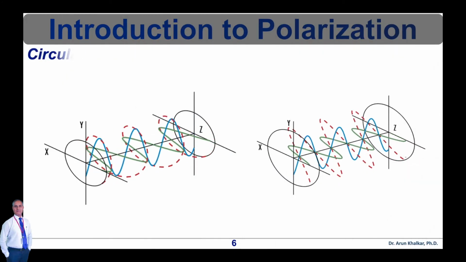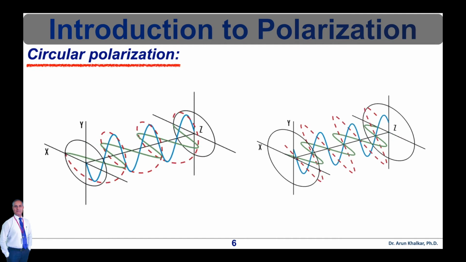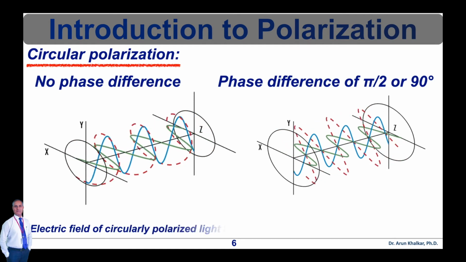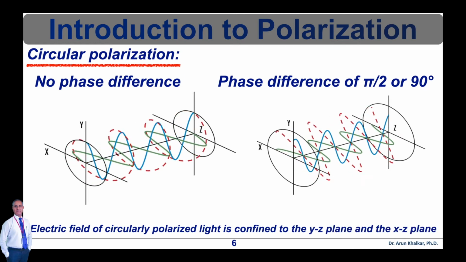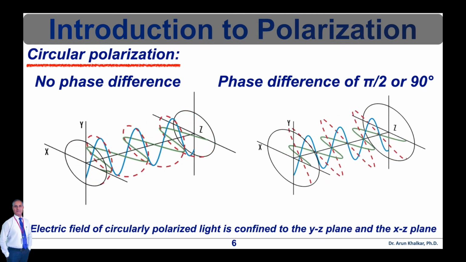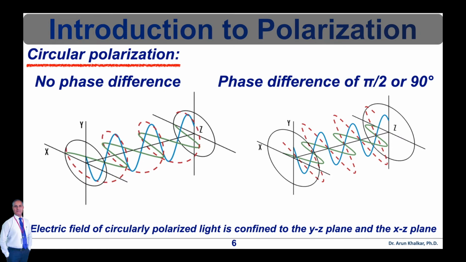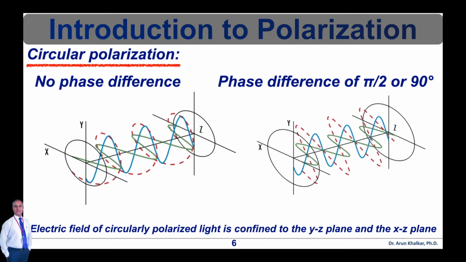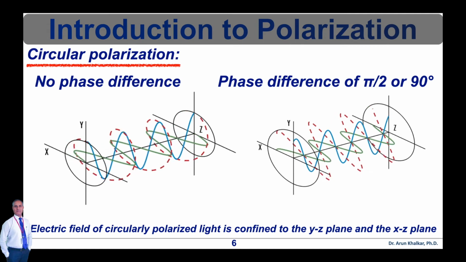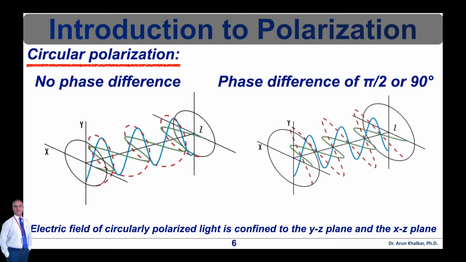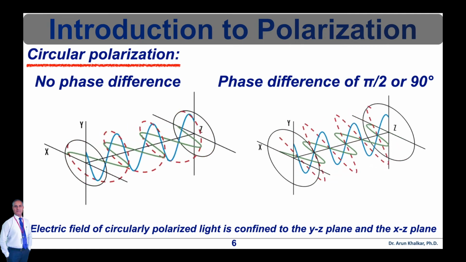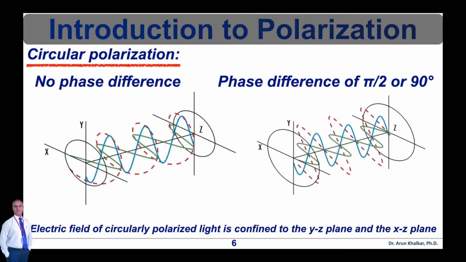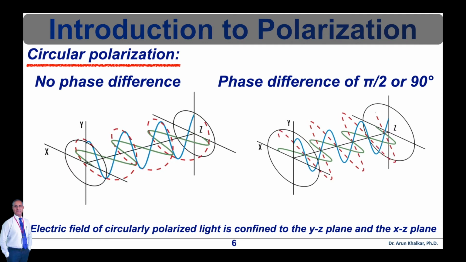The next type of polarization is circular polarization. In circular polarization, the electric field of light consists of two linear components that are perpendicular to each other, equal in amplitude, but have a phase difference of pi by 2. The resulting electric field rotates in a circle around the direction of propagation, and depending on the rotation direction is called left or right hand circularly polarized light, which is shown in this figure.